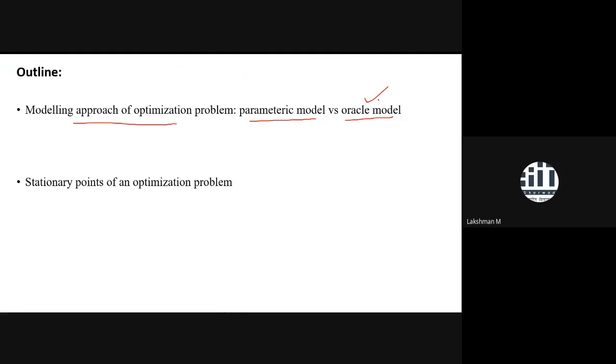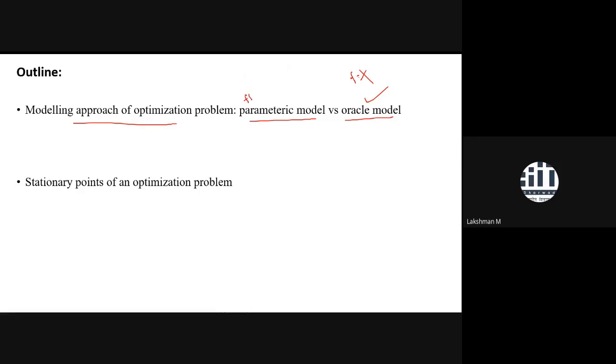It looks very hard because you don't know the value of the function at every point. You don't have the explicit form of f. But in the parametric model, you always have the explicit form of the hypothesis function.